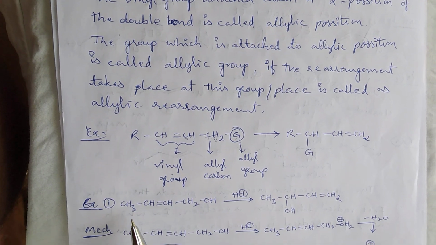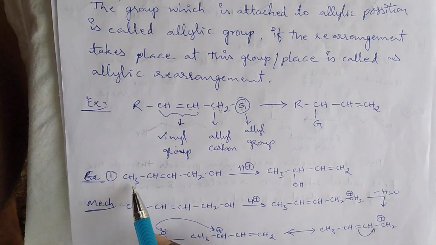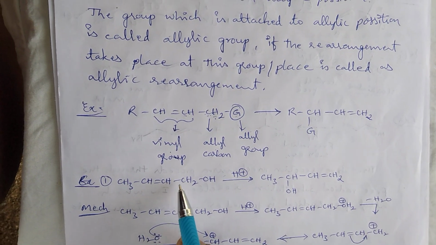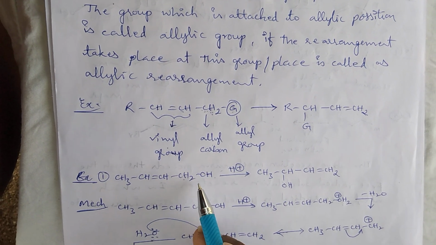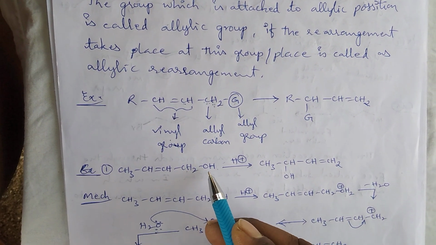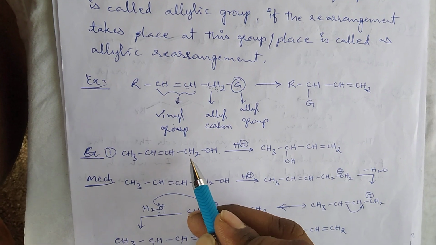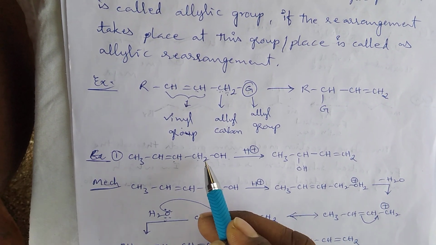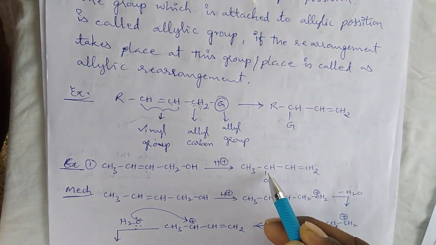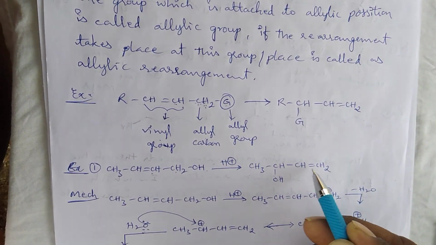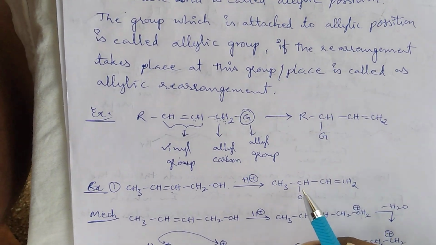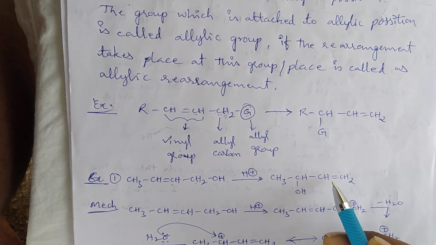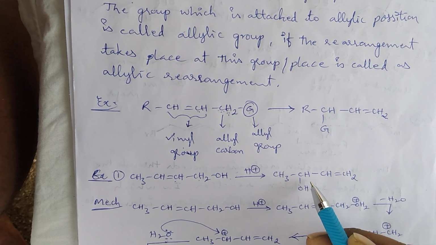For example, CH3 CH double bond CH CH2OH. So what is the name of this molecule? 2-ene-butanol. 2-ene-butanol is converted into 3-ene-2-butanol.